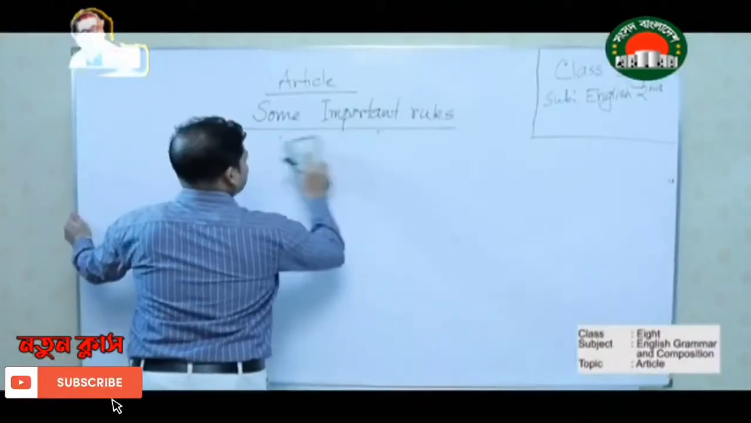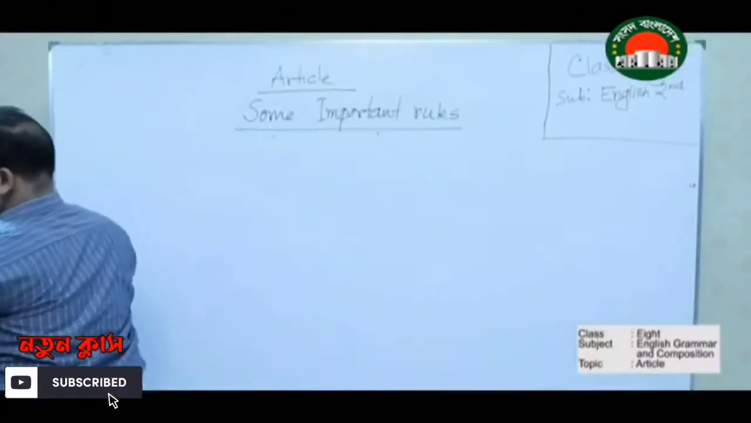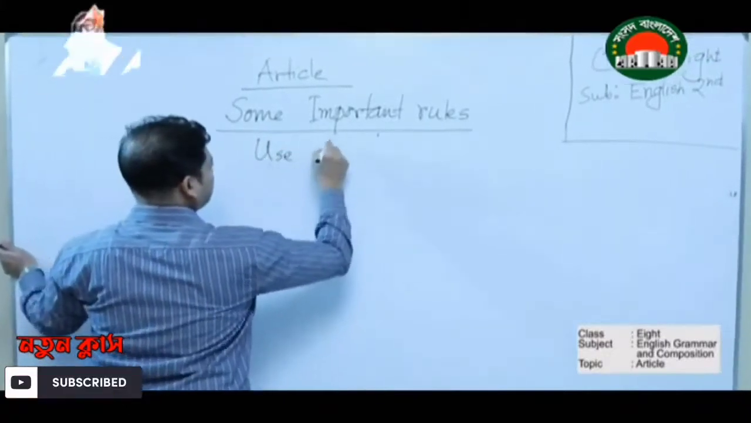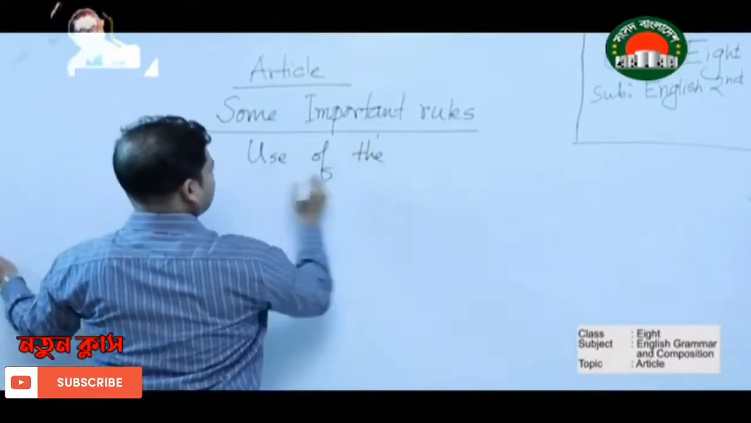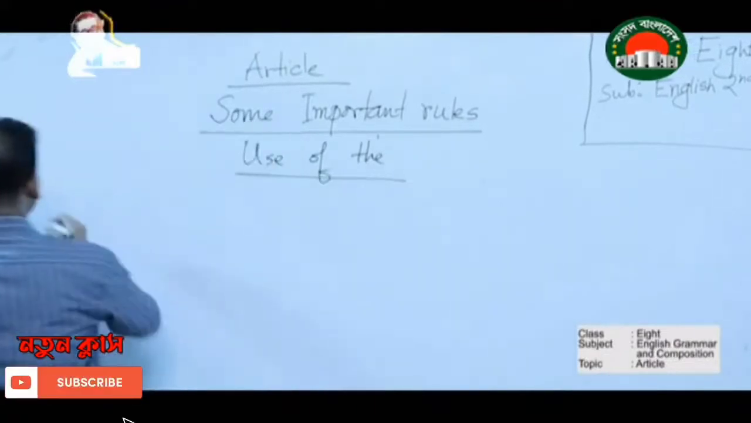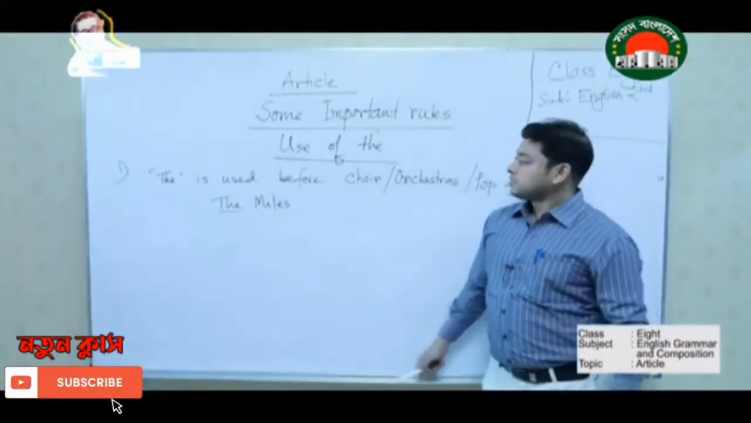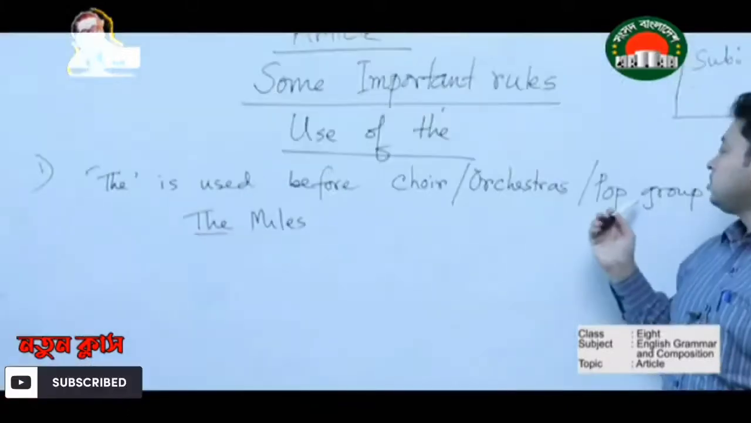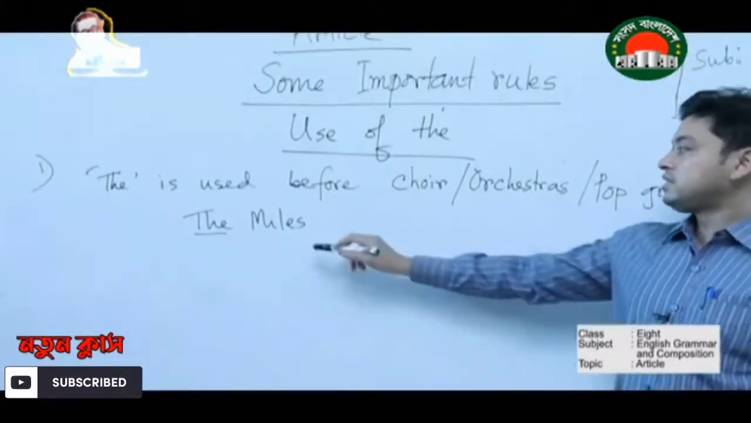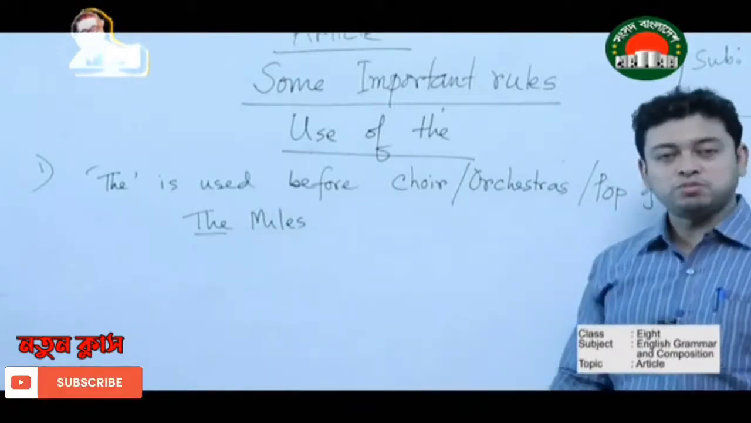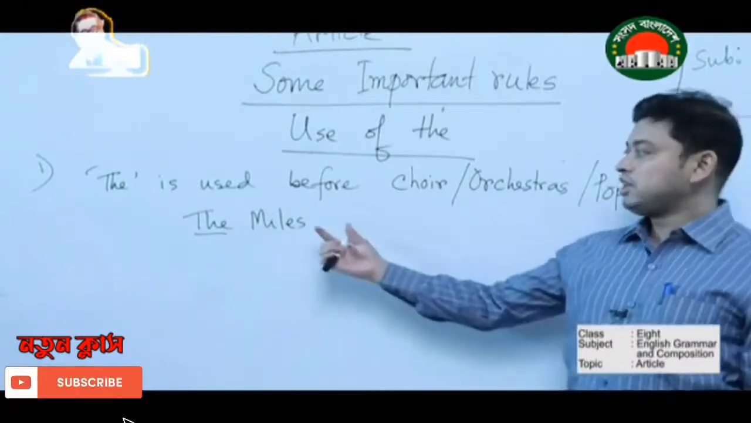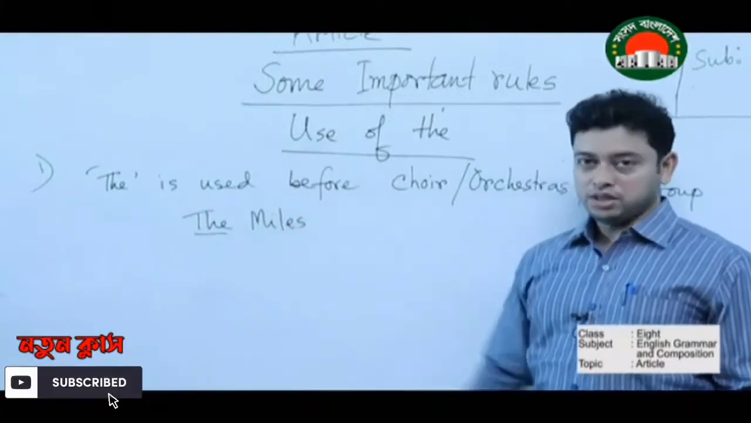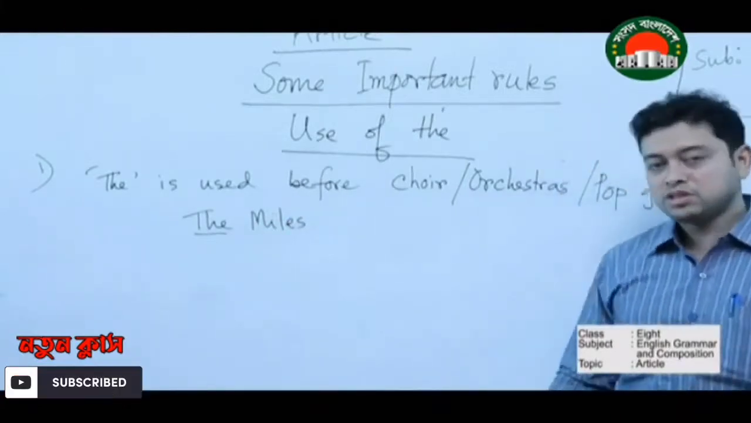Now some important rules on the use of the. So dear students, here the article the is used before choir, orchestras or pop groups. We know Miles is a very popular and very famous band group of Bangladesh. So before this kind of name we can use the: the Miles, the LRB, the Nagar Baul. Some examples like this.